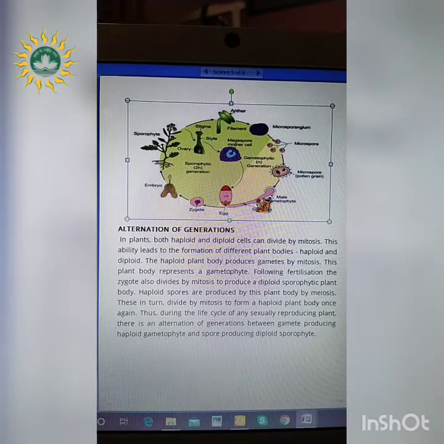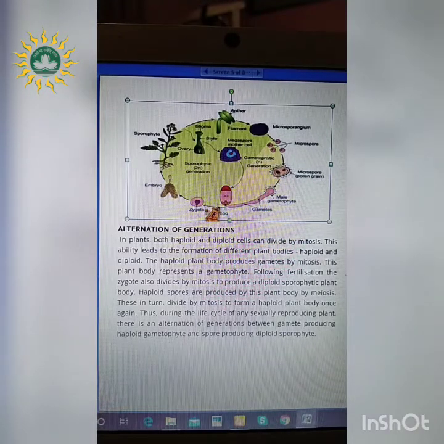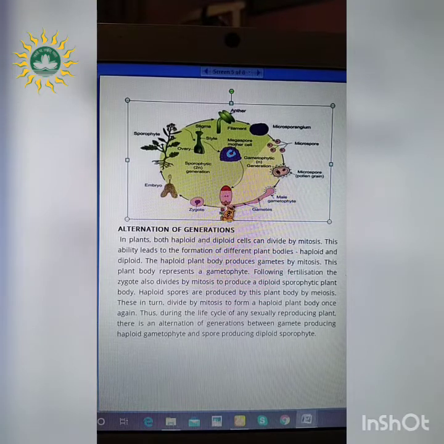So what happens whenever the male gametophyte is formed along with the male gametes, it lands on the stigma, right? And along with the stigmatic fluid, it forms a pollen tube through the style and reaches this ovary part. So it ultimately reaches over here, and of the 2 male gametes which are formed, one male gamete fuses with the egg cell in the middle, and one male gamete fuses with the polar nuclei which are present in the center of this female gametophyte.